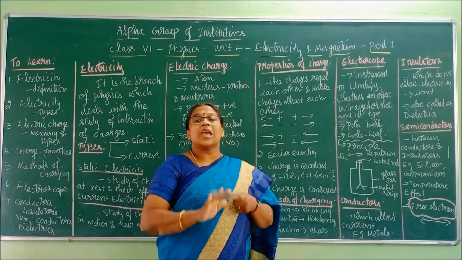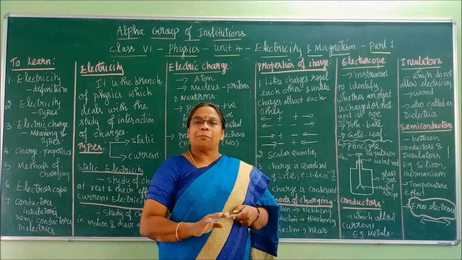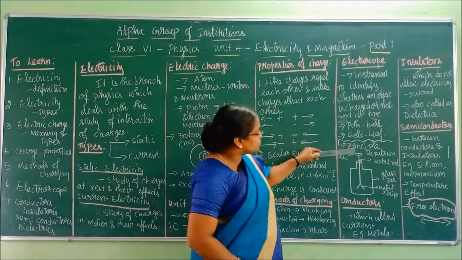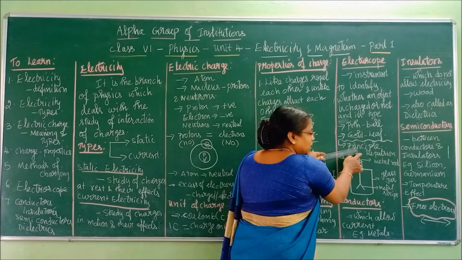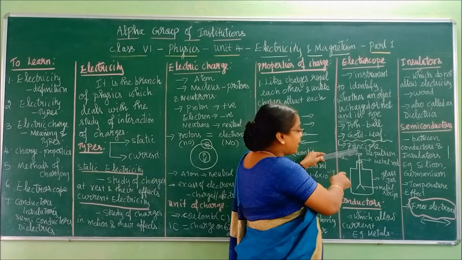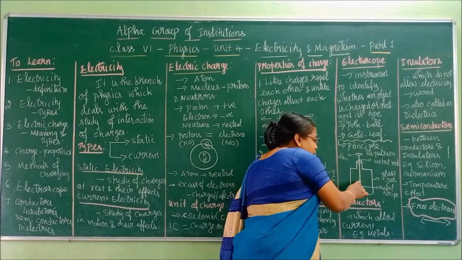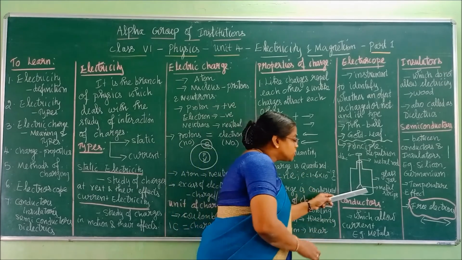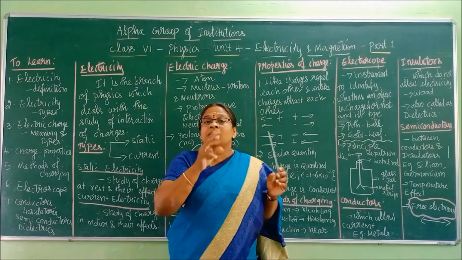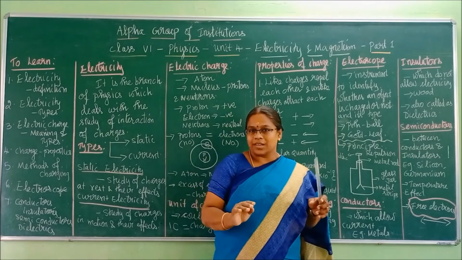For example, consider this scale having positive charge. Now, positive charge I am touching here, right? That charge will enter through the disc, conducted by the disc, and that charge will travel through this rod, and the strips also will conduct it. Now both the strips will have positive charge.